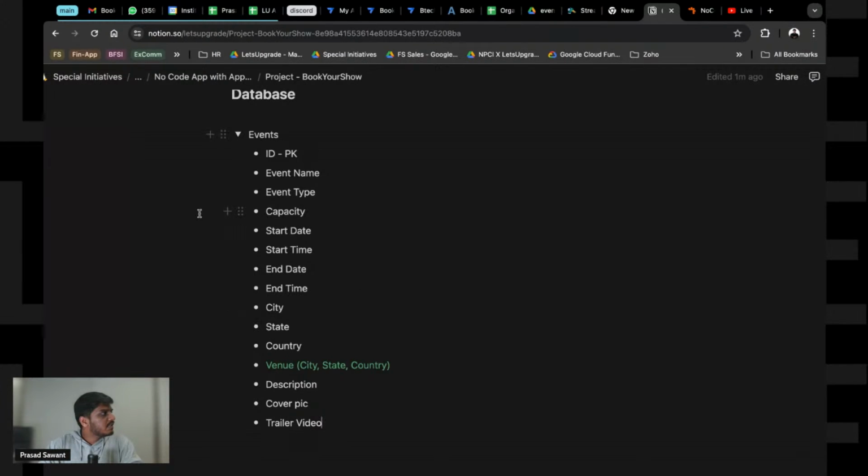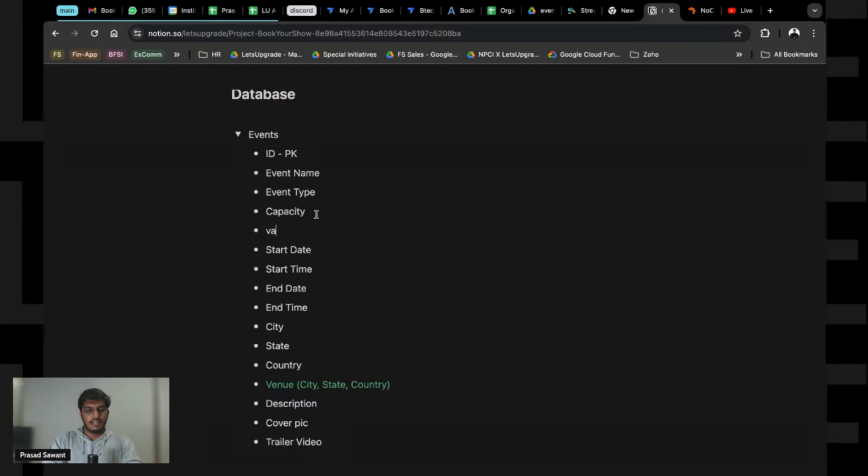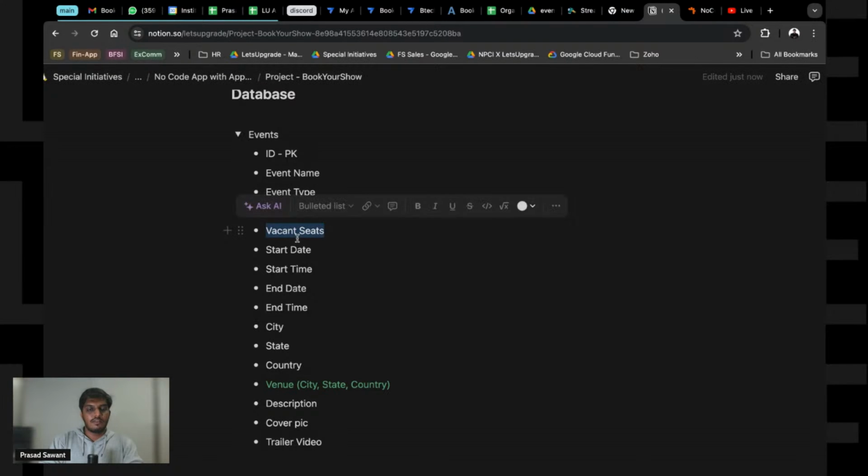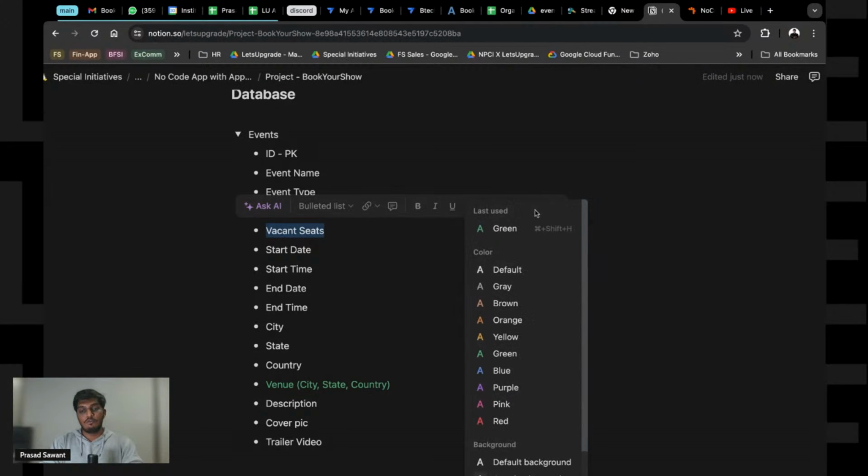That's why I'm okay. There's something I was trying to say, from session start and end date. Okay, how many people are going to attend? Yeah. So we have capacities there, and one more thing that we wanted to add is vacant seats. Again, this is something that we will auto calculate based on a formula. Again, this we will do in the end.